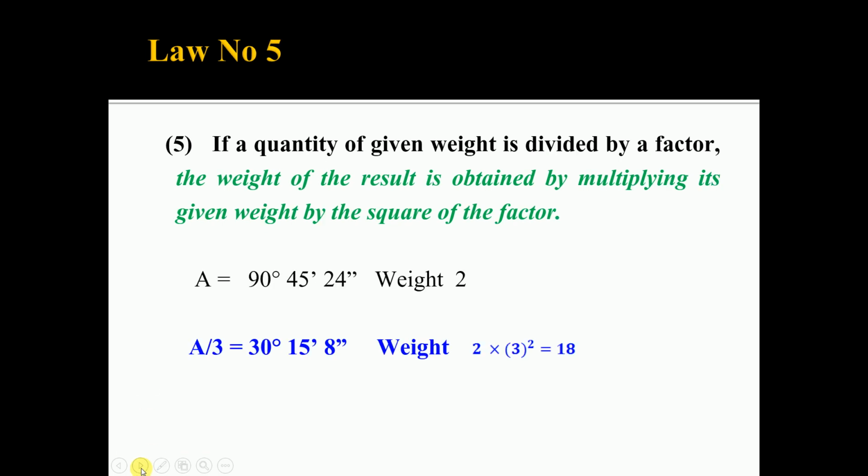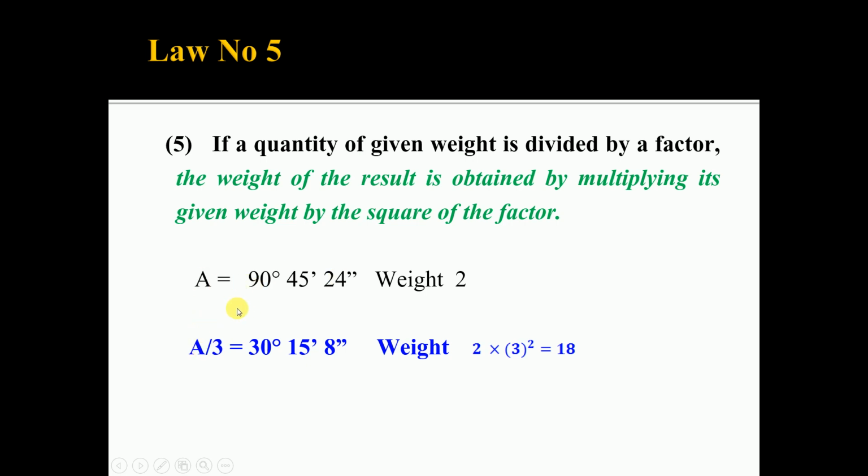Then law number 5. If a quantity of given weight is divided by a factor, the weight of the result is obtained by multiplying its given weight by the square of the factor. Suppose the quantity A is equal to 90 degree, 45 minutes, 24 seconds, the weight is 2. If you divide it by 3, then you are getting the result.